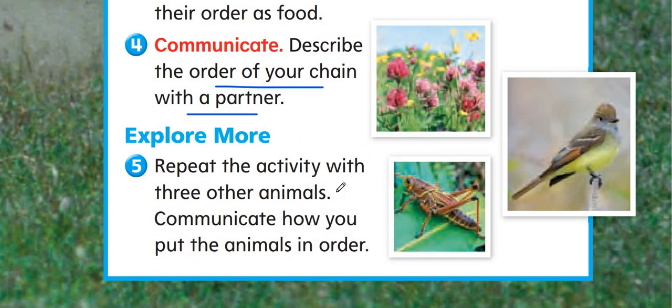Remember the activity with the three animals, and communicate how you put them in the group. We have here grass, a grasshopper and a bird. We are going to use a stripe and glue to connect the animals in order. Of course, the producer is going to be the first one, the grasshopper is going to be the second one, and the bird is going to be the third one.